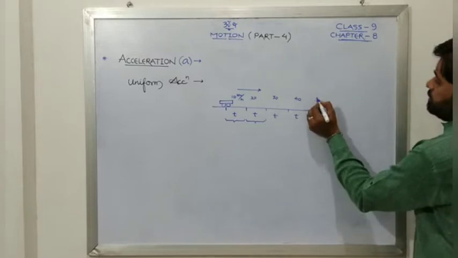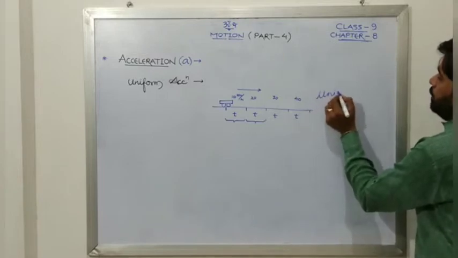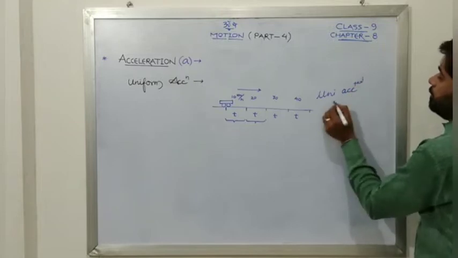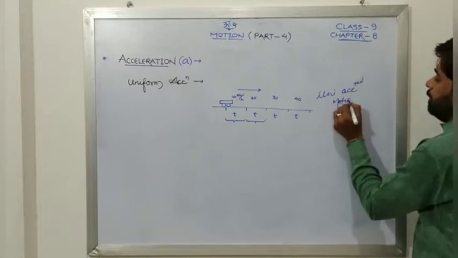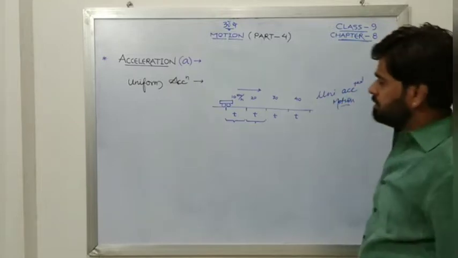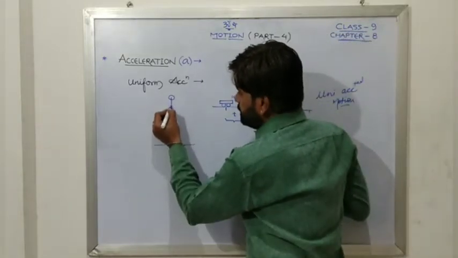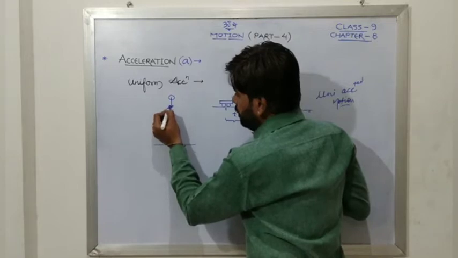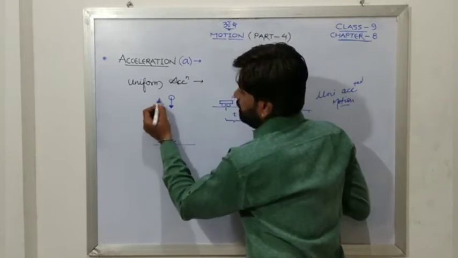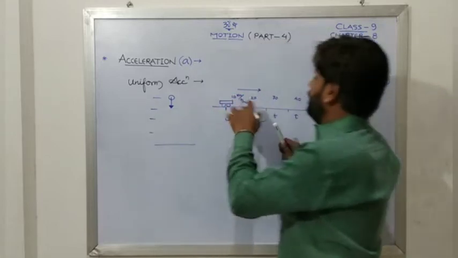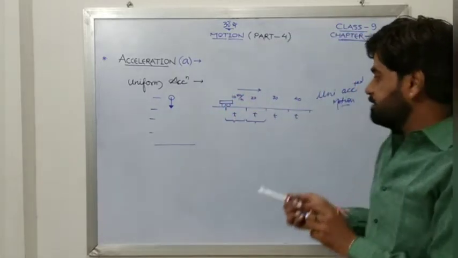Such type of motion is known as uniformly accelerated motion. Okay. Now, for example, you may say a free fall. Suppose an object is there. If it is freely falling from a particular height, then you will see that after every particular interval of time, the velocity will be increased uniformly.